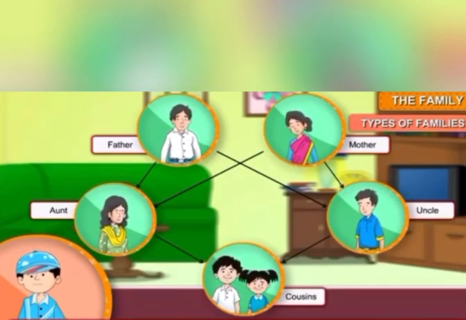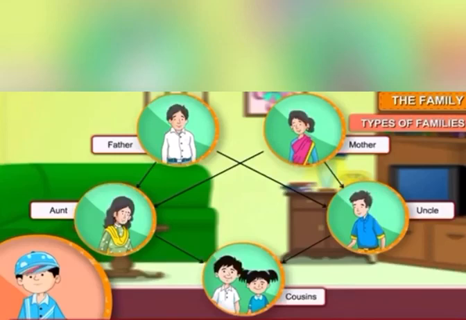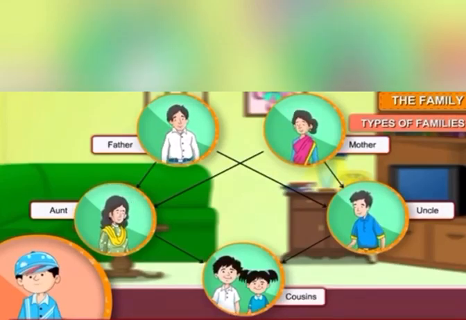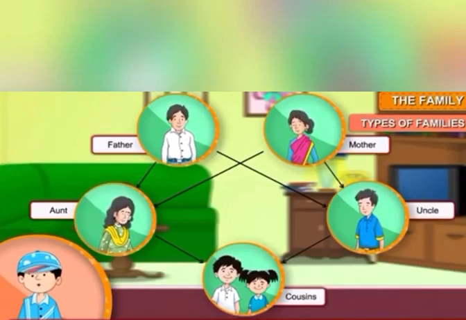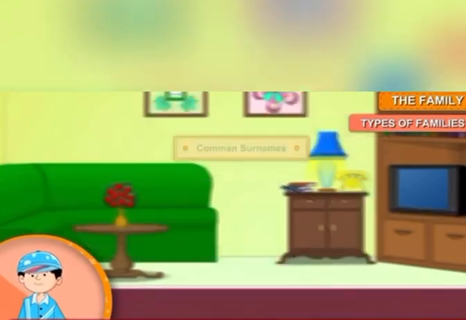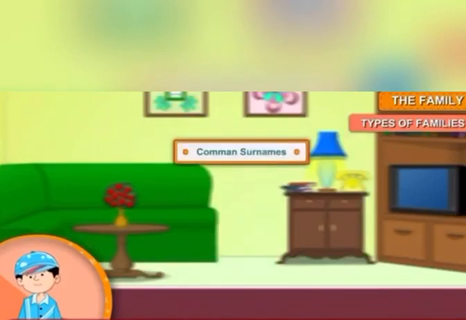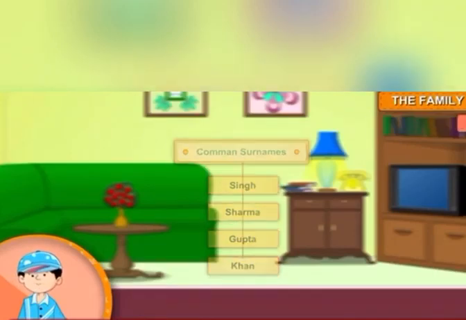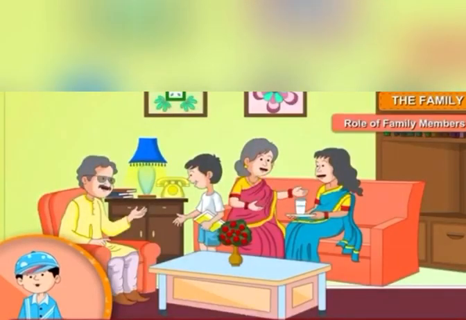Members of a family also have a common name or a family name. So every member of a family has one common name, and it is also known as a surname. Some common surnames are Singh, Sharma, Gupta and Khan. These are very common surnames.